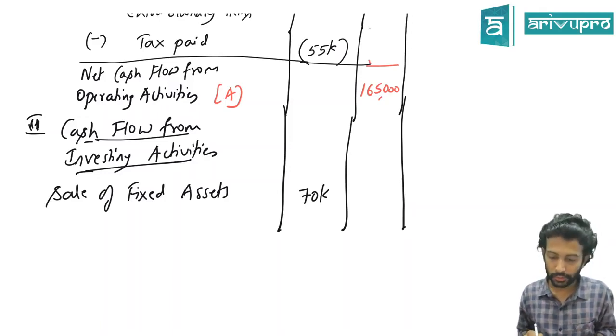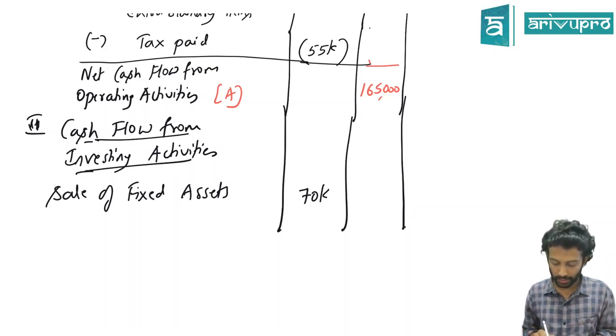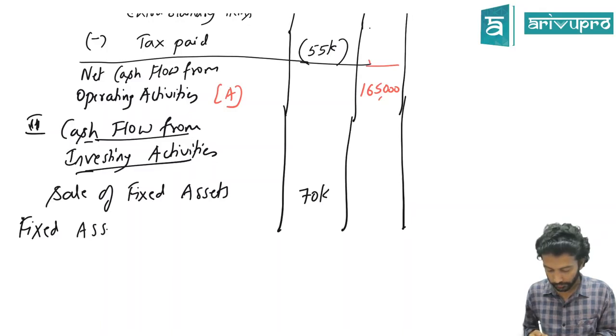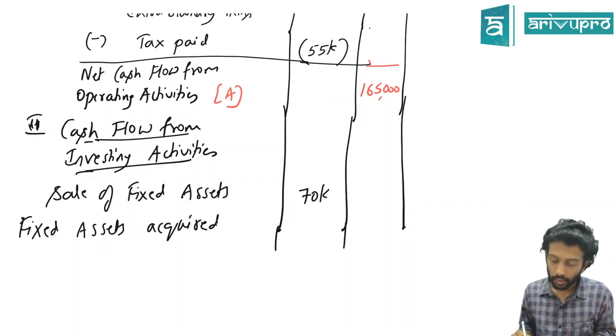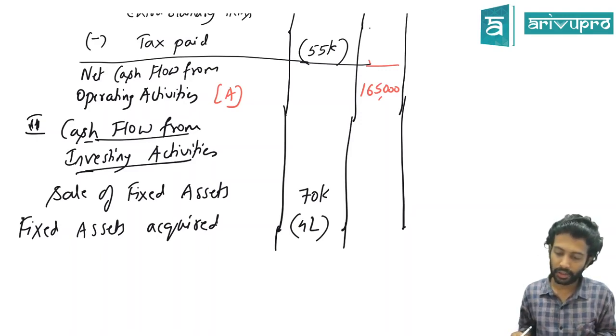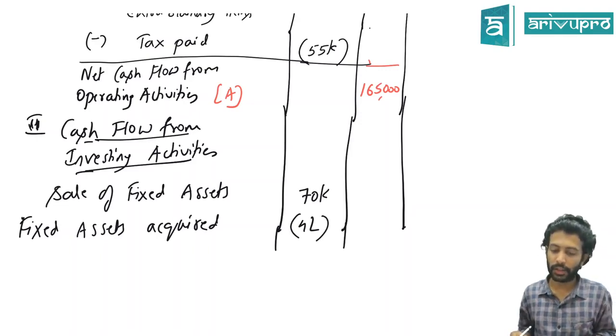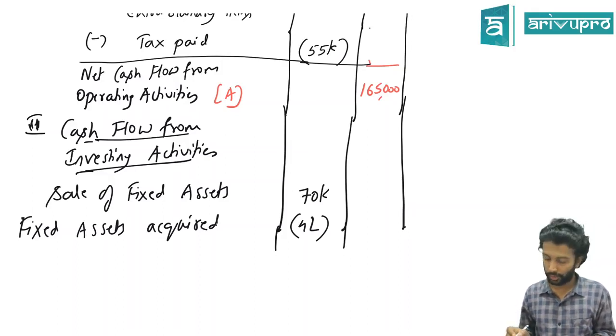Come to the outflow side of things. What are the investing activities we have? We have fixed assets acquired or purchased. How much is that acquisition amount? 4 lakh. Inflow, outflow. So minus. Debentures redeemed, again finance. Bank loan also is finance. Tax already covered. Dividend here was not received, but dividend is paid. That's all is not part of your investing.